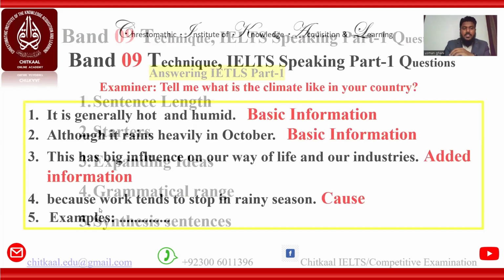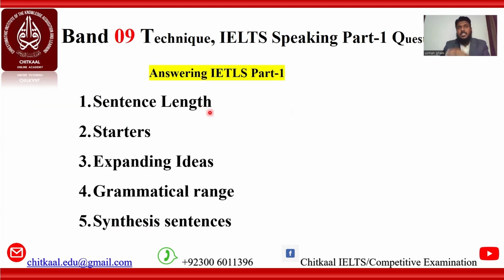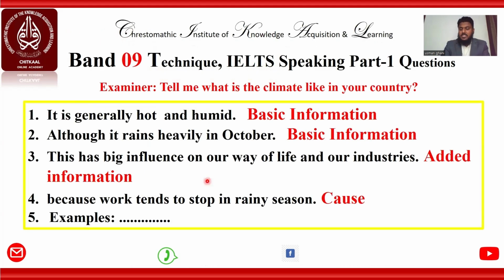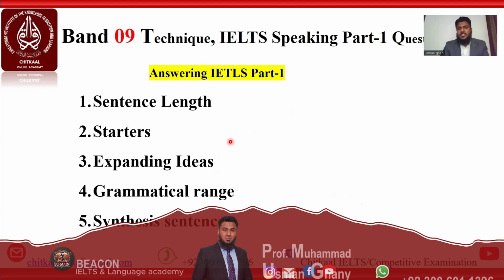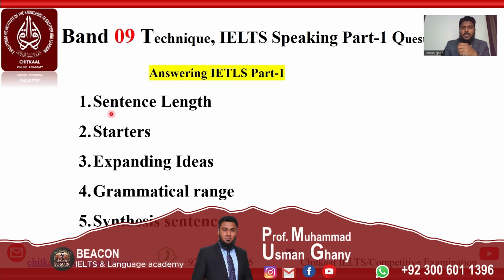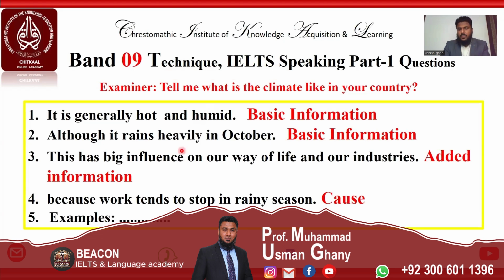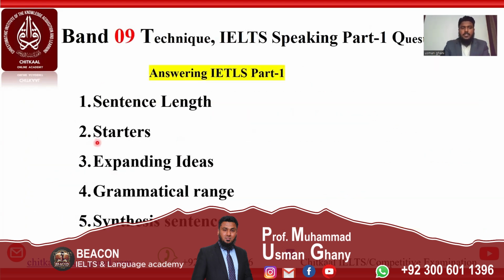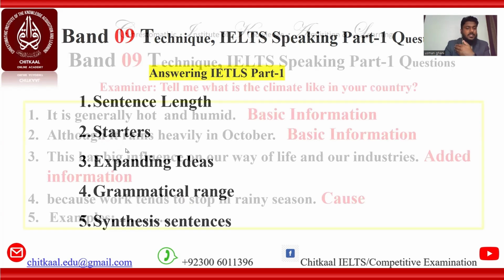These are the five things we have to look into in order to understand the techniques to get a Band 9 answer. Number 1, sentence length, we have done so far. How many sentences should there be? There will be a maximum of 4, and the minimum could be 3. But maximum 4, not more than that. And the second thing was starters.